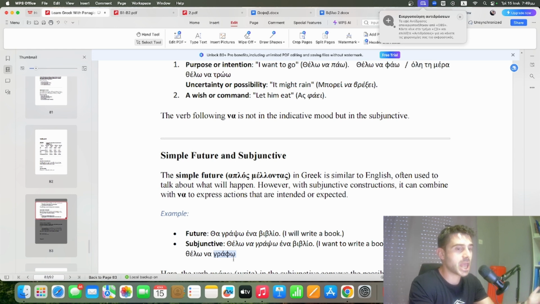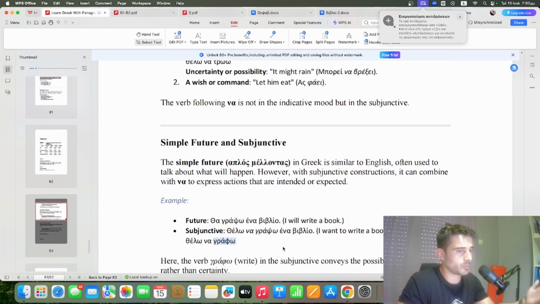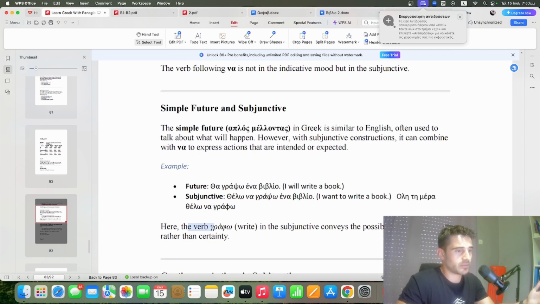But on the other hand, if you just want to say θέλω να γράψω ένα βιβλίο, it means that you will just write one book. It's a one-time action, something that will happen just one time. Okay, θα γράψω ένα βιβλίο. I'm going to write one book. Or θέλω να γράψω ένα βιβλίο. Better. Here the verb γράφω, write in the subjunctive, conveys the possibility or desire rather than certainty.